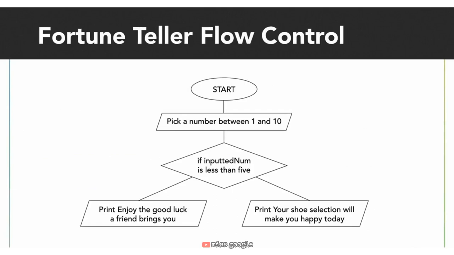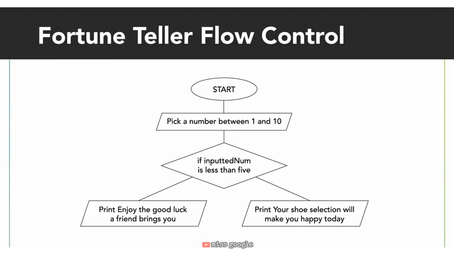Let's dive into this diagram. This maps out the control flow of our program and describes how we want our program to work. Notice, everything is not sequential. We start at the start, and the fortune teller, our program, will ask the user to pick a number between 1 and 10. The circle represents the start, and the parallelogram represents input or output. The diamond represents a decision, and that decision determines a choice and ultimately which print statement in fortune is run.